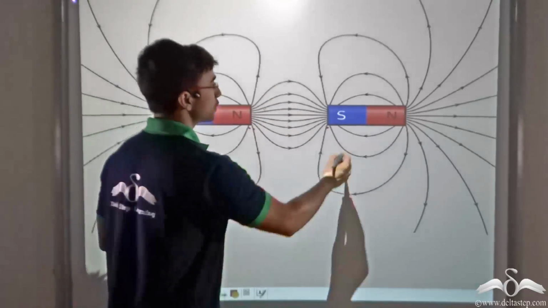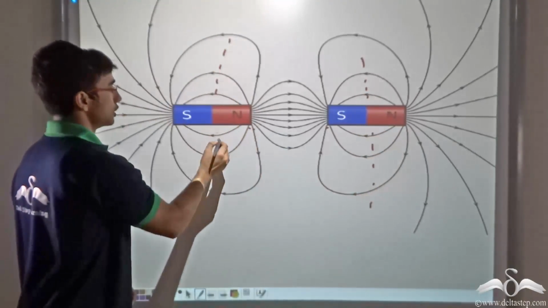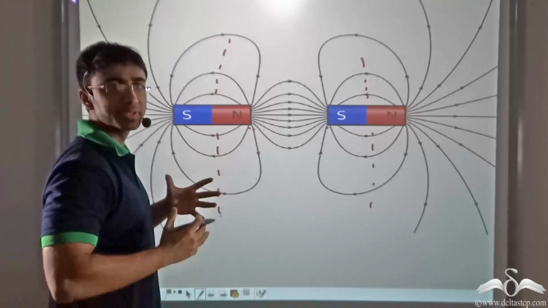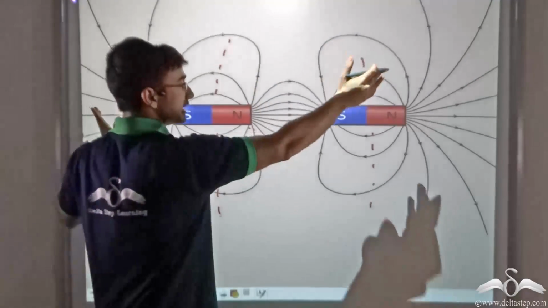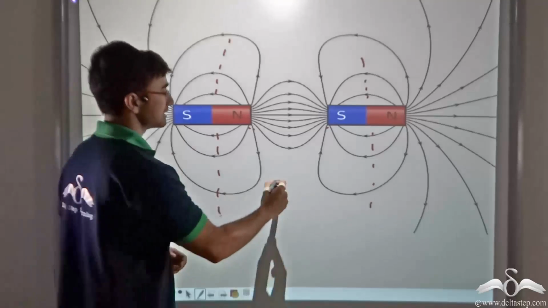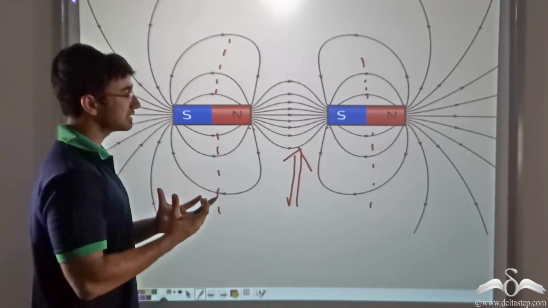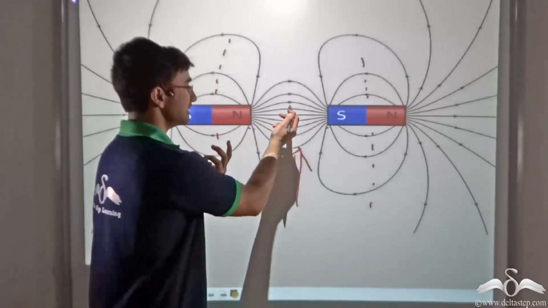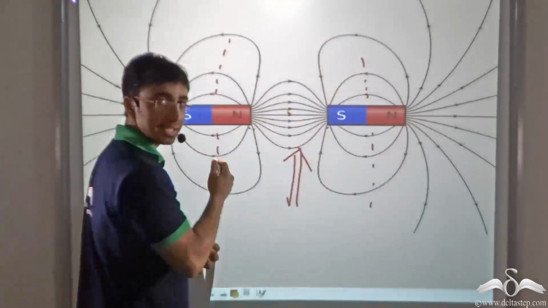However, if you consider the centers of either magnet, you will find that the field lines are pretty much separated and sparse. Even at the extreme ends of both the magnets, the field lines are not as crowded as they are in the central region. So it means that whenever an object is placed in this region, the influence will be much more than anywhere else.